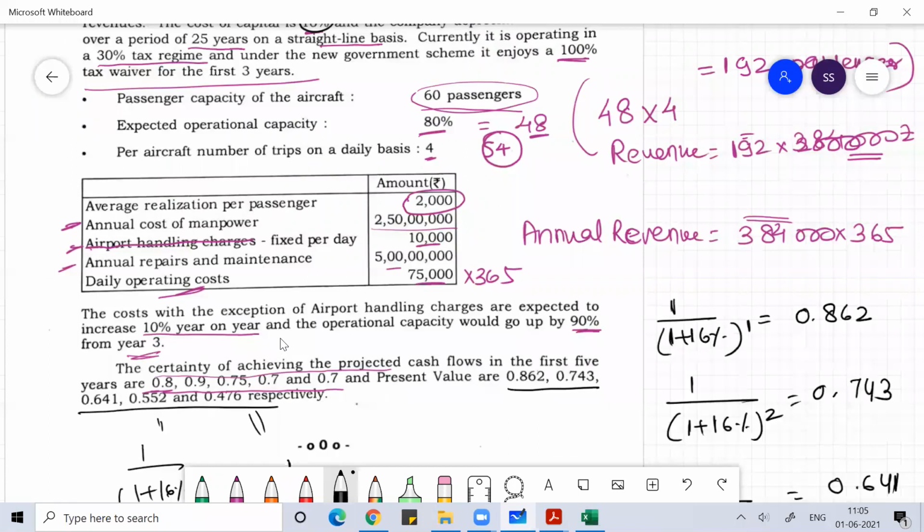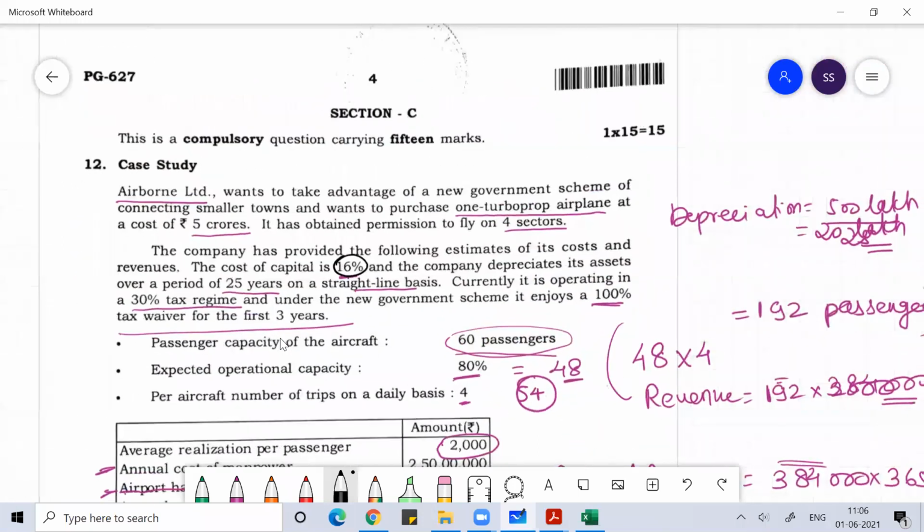And then, what was given in this problem? It was given in the problem that the life of the project is 25 years, because that is what is given during the depreciation. It is given that the cost of the new turboprop engine is around 5 crore rupees, and we'll follow straight line depreciation for the calculation here.